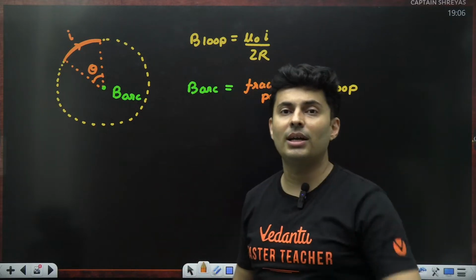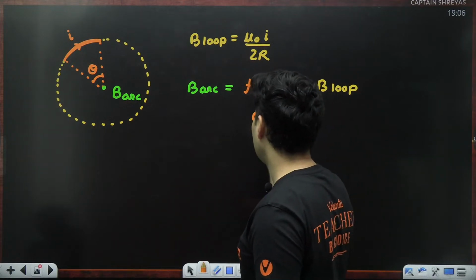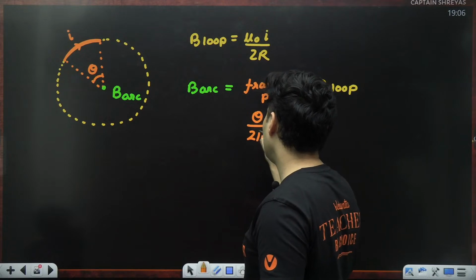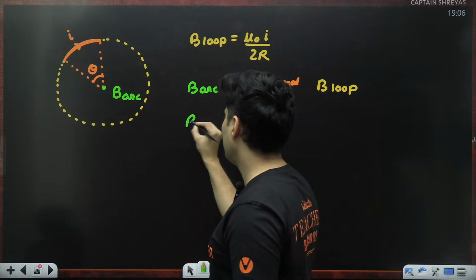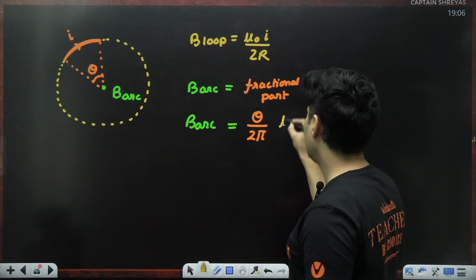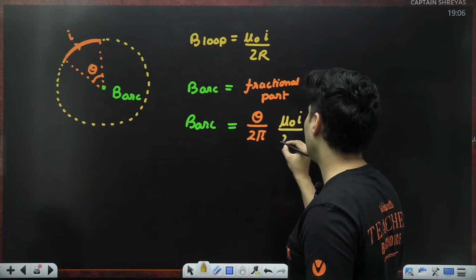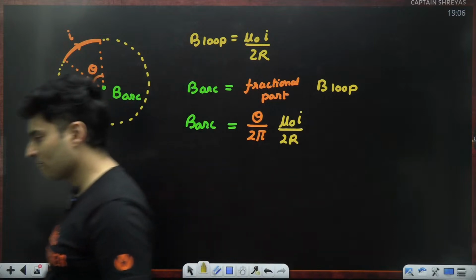That is the fraction. So actually speaking, the fraction will be theta divided by 2 pi. That's it, and rest is history. The magnetic field due to the loop is just mu naught I divided by 2r. So this number is very important, theta by 2 pi. Got it?